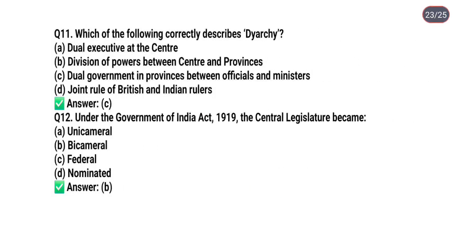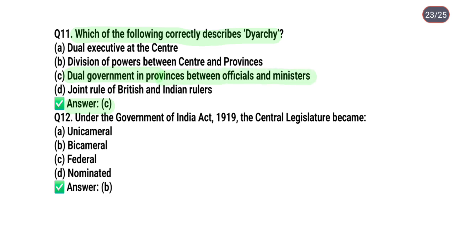So next question is, which of the following correctly describes diarchy? What is diarchy? Option A, dual executive at center. Option B, division of powers between center and provinces. Option C, dual government in provinces between officials and ministers. Option D, joint rule of British and Indians. So the correct answer is option C. It means dual government in provinces between officials and ministers represents diarchy.